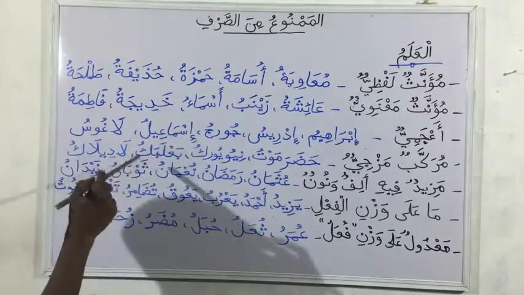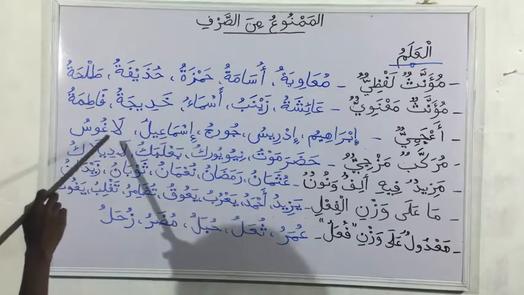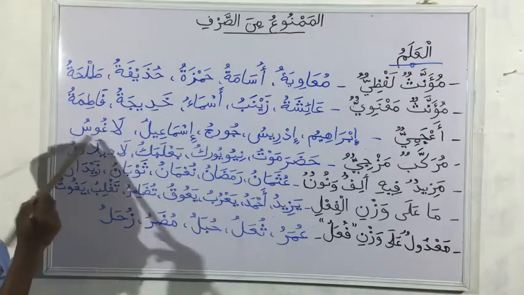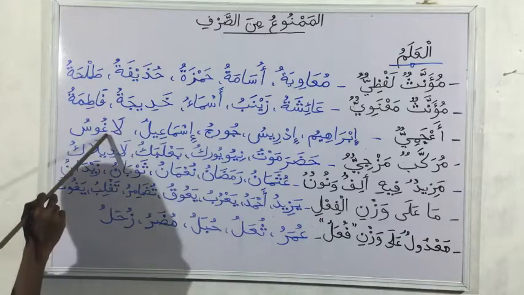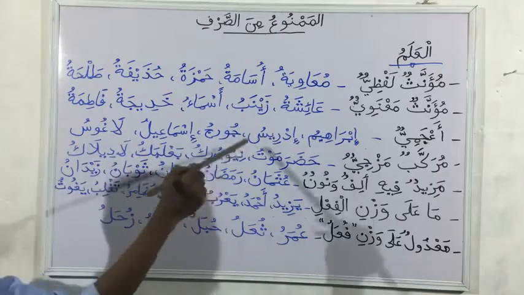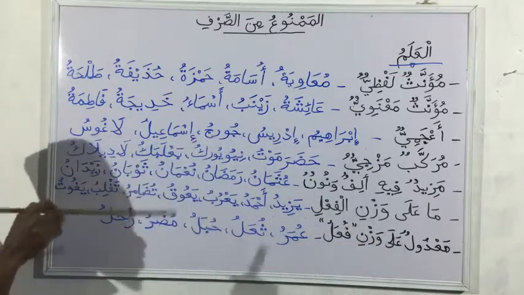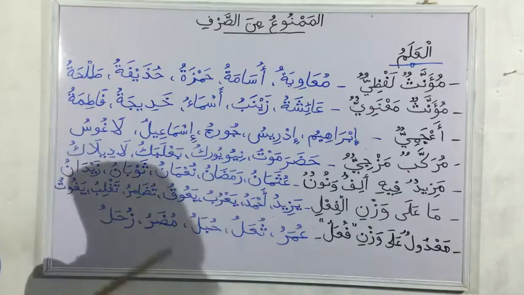Then the next one we have Ismailu, and finally we have Lagos. So this one is the name of a city. The other ones are names of people. So it is not just names of people. It can be the name of anything.